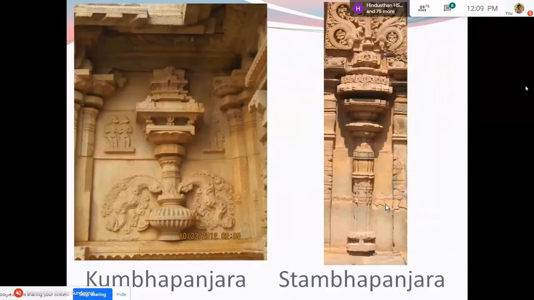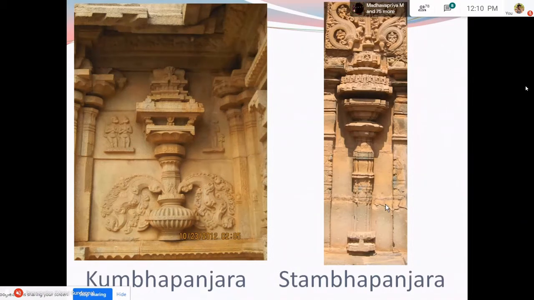Now, again, it is not mandatory, but we find these two motifs in great numbers on the temple walls. What you see to the right is called the Kumbha Panjara, and what we find to the left is called the Stambha Panjara. Now, as I was mentioning about the Padabandha Adhisthana and the Kapotabandha Adhisthana, Padabandha is popular in the Tamil Dravida style. Kapotabandha is popular in the Karnataka Dravida style.